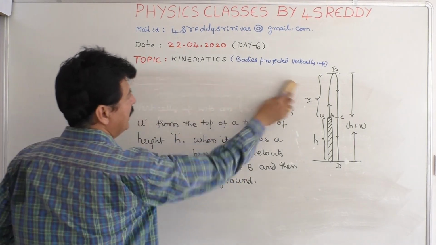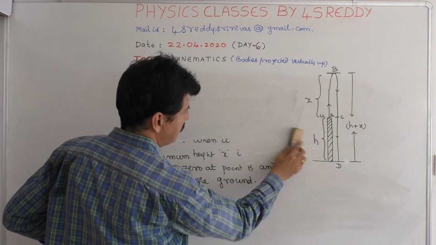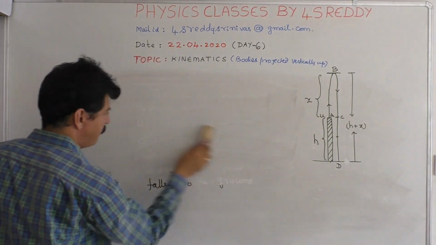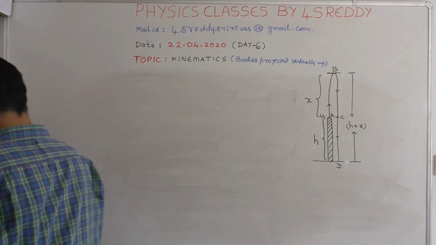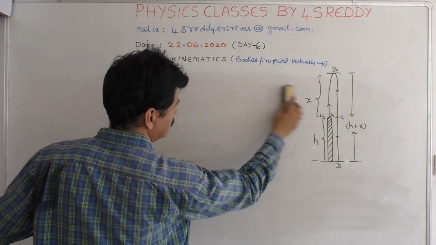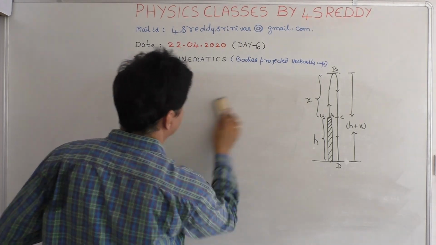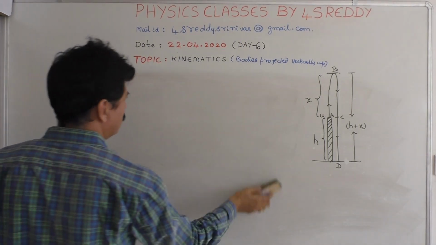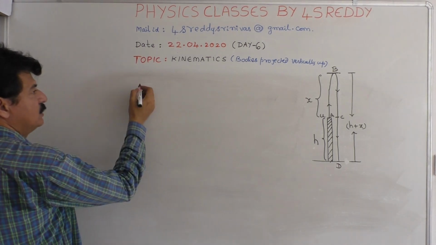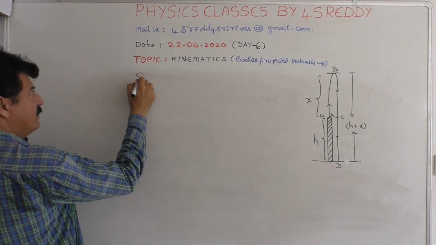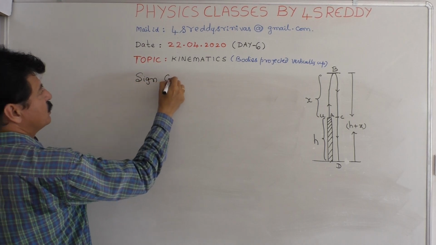And once you got the idea of this, what to do in this case is we have to use sign convention.